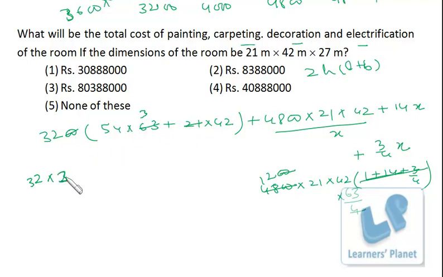Then from these two we can take 6 as common, so 6, 9 and 6, 7. So inside the bracket, or I just can put directly multiplication sign, 27 plus 7, that is 34, and into 6. Plus we have 12 into 21 into 42 into 63.